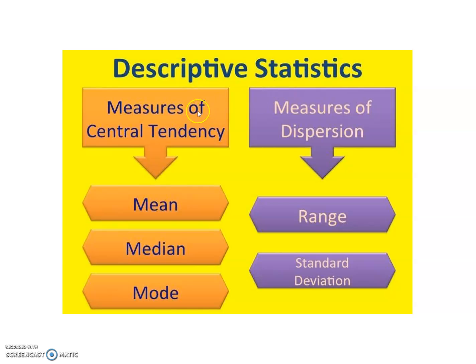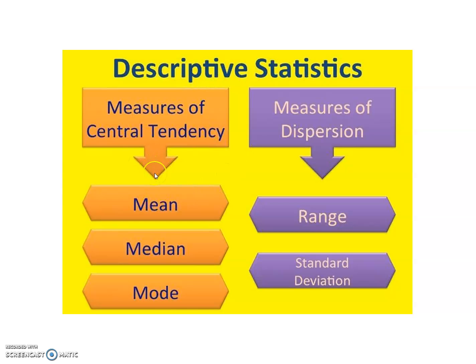Descriptive statistics is based on measures of central tendency, mean, median and mode, and measures of dispersion, range and standard deviation. In today's lecture, our focus is to establish knowledge of measures of dispersion and measures of central tendency. You studied up to 10th standard mean, median, mode.